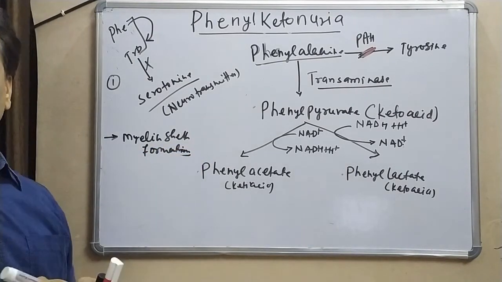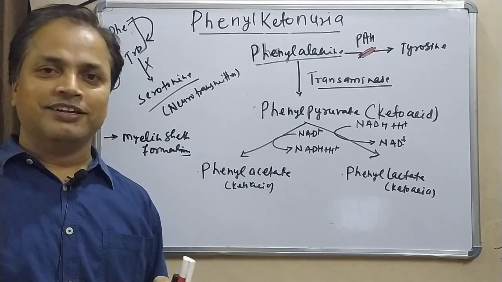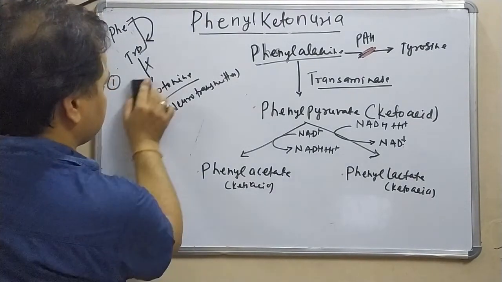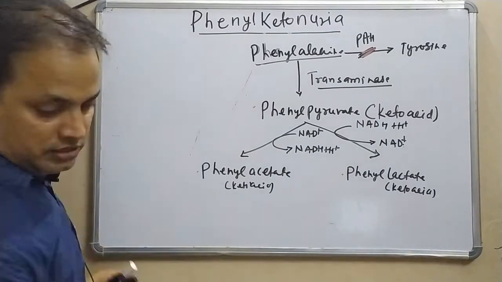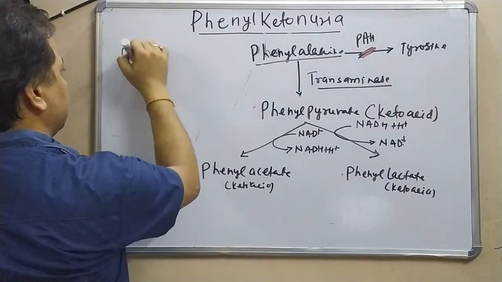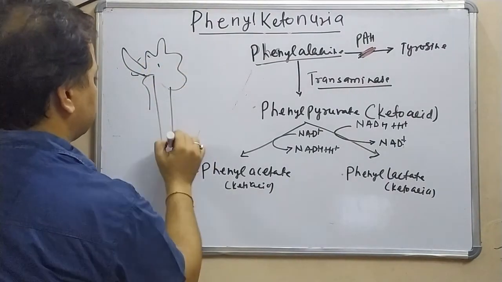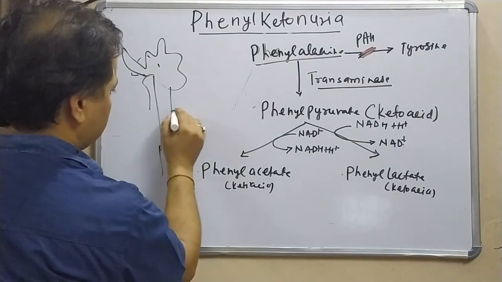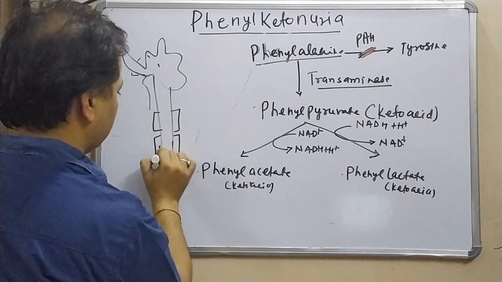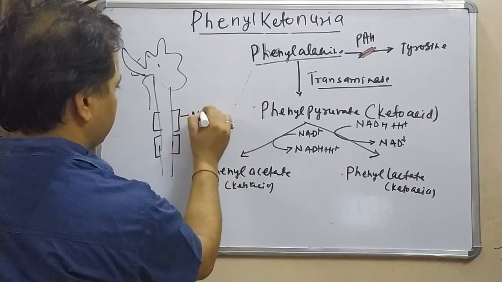What is this myelin sheath? Normally we have nerve cells, and the nerve cells are covered with a lipid membrane. If you see, this is our nerve cell, this is the axon. This axon is covered with a lipid layer, and this lipid layer is called the myelin sheath. This is our myelin sheath.